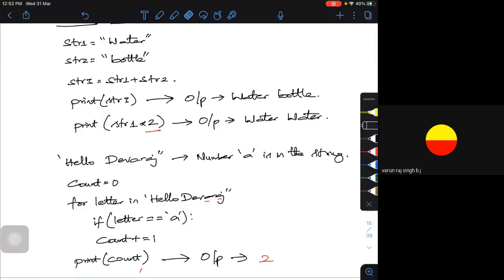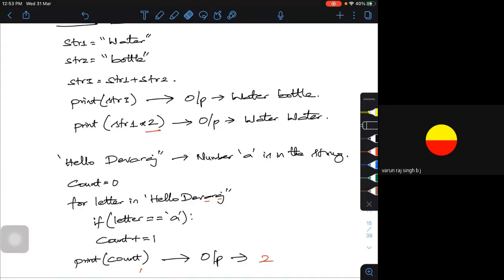What is that operation? I want to check for iterations. So this is called iterating through a loop, checking for a particular character inside it. I have taken an example: my name, hello Devraj, is one particular thing I've taken. In that I want to check how many times A is getting repeated. Simple, let me put it in a for loop, give the if condition, and check for the number of times. That's all I've done. Every time it will check for that particular thing and give the output as A, how many times it gets.